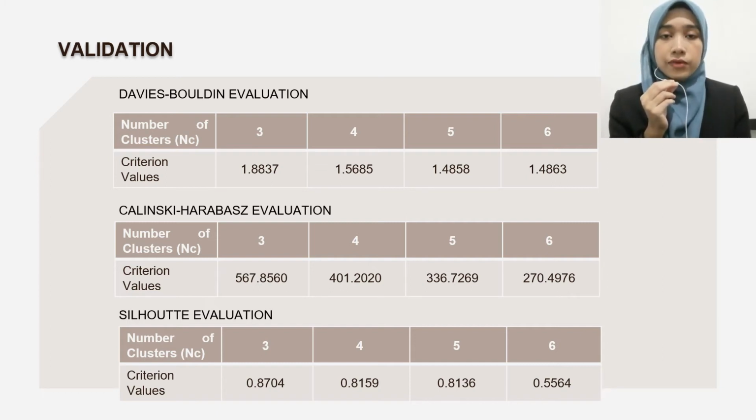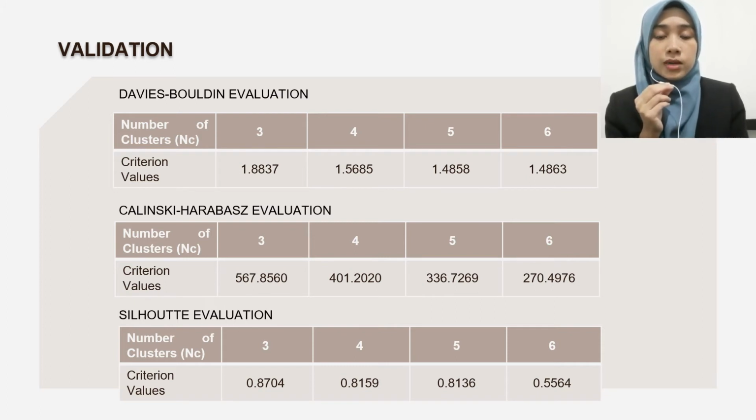For the evaluation part, for Davies-Bouldin index, number of cluster 5 is chosen as the optimal number of clusters since its criteria value is the lowest among the others. For Calinski-Harabasz index and silhouette index, number of cluster 3 is chosen as the optimal number since its criteria value for both indexes is the highest among others. Since 2 of 3 cluster validity indexes show that number of cluster 3 is the optimal number, therefore the optimal number of clusters for fuzzy c-means clustering is number of cluster 3.